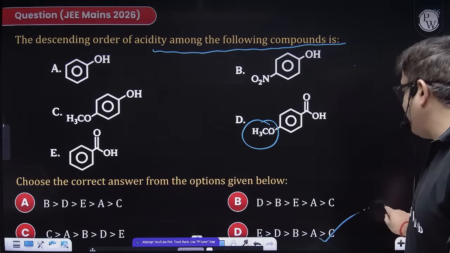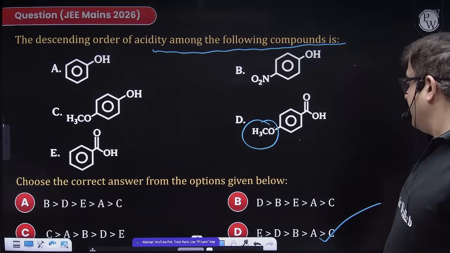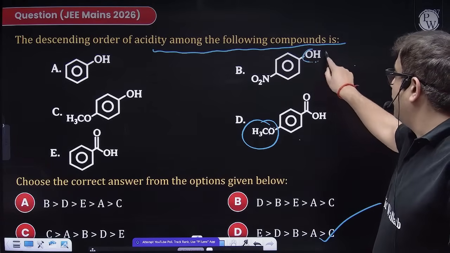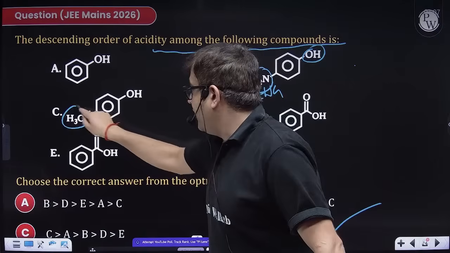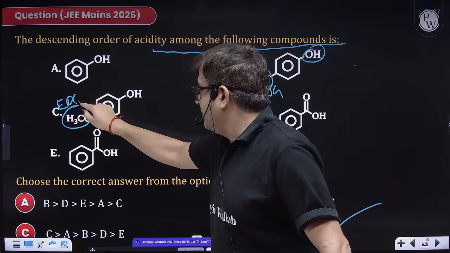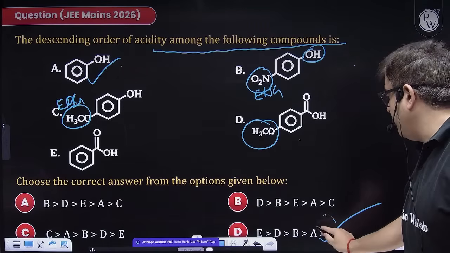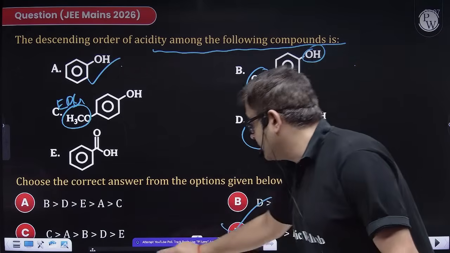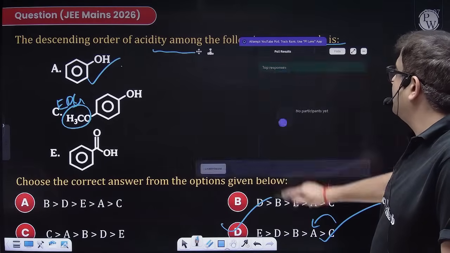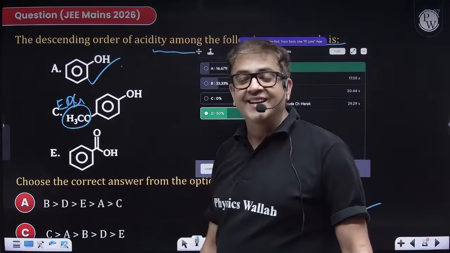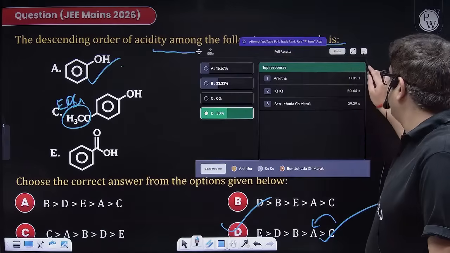Only one option is having E most acidic. After that, you already have got the answer. After that, you have B because phenol with an electron withdrawing group. This is phenol with an electron donating group, so it will be last. Why? Because phenol will be better. So last will be C. So option D is a very probable answer. If we have attempted a similar question of that sort in the previous one, at least we have got an increment in the number of right questions for this.